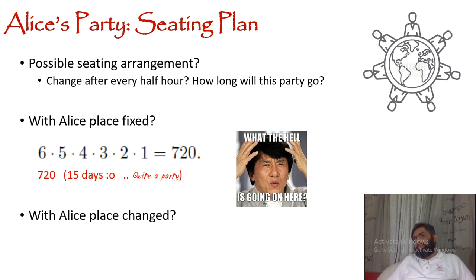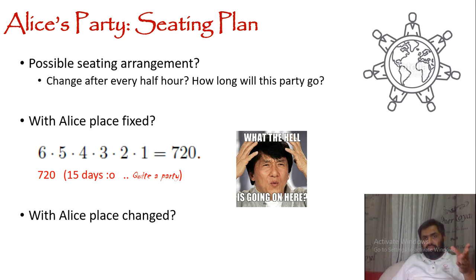So for the first seat, we have 6 choices. We exclude Alice because her seat is fixed. So we place any one of those 6 people at the first seat, and then for the next seat, how many people do we have? Now we have five people, because for the first seat we have placed any one of these 6 guys. One person is fixed, 5 persons are left.